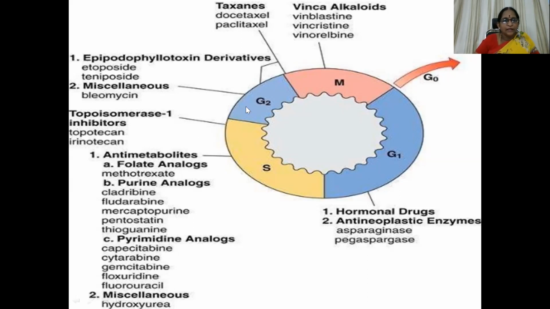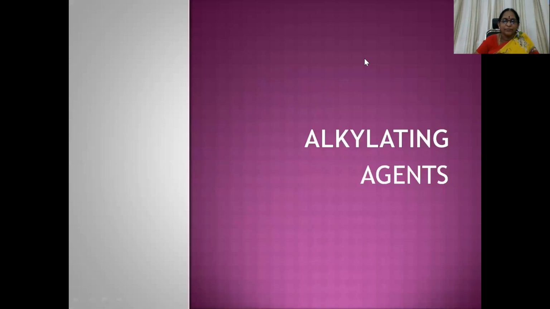And then drugs which act on G2 phase are epipodophyllotoxin derivatives, that is etoposide and teniposide. Then a miscellaneous group of drugs like anti-cancer antibiotics, that is bleomycin, acts here. Then docetaxel and paclitaxel also act through this phase. And antimitotic drugs like vinca alkaloids, that is vincristine, vinblastine, and vinorelbine, act through the mitotic phase.